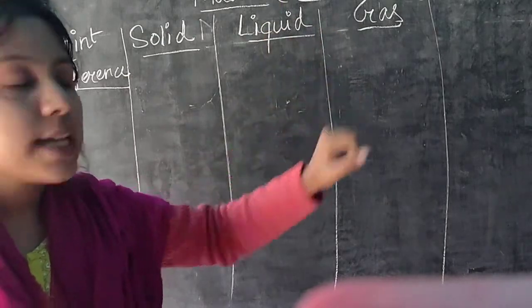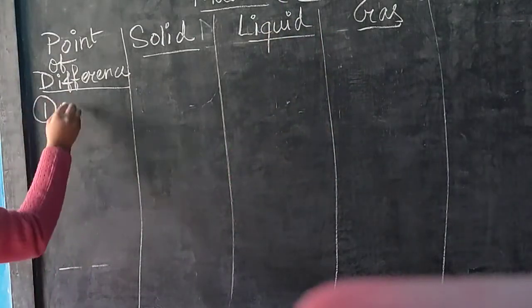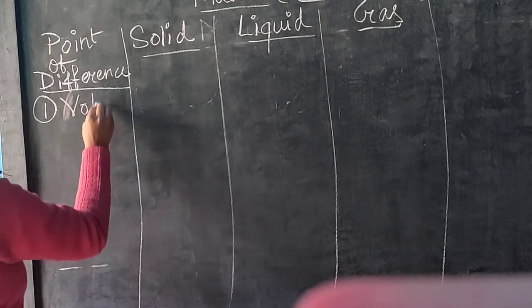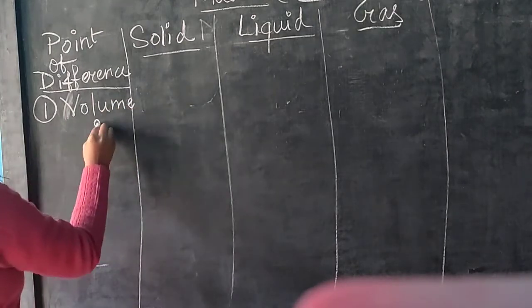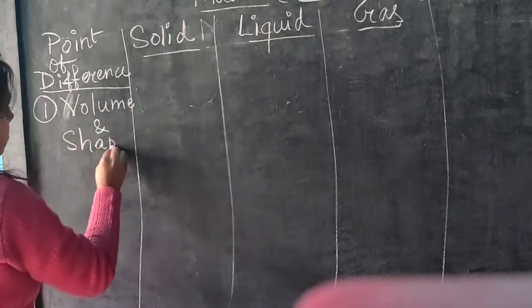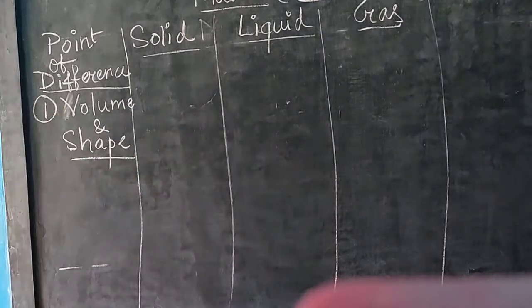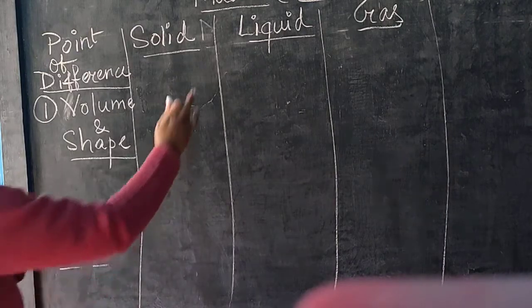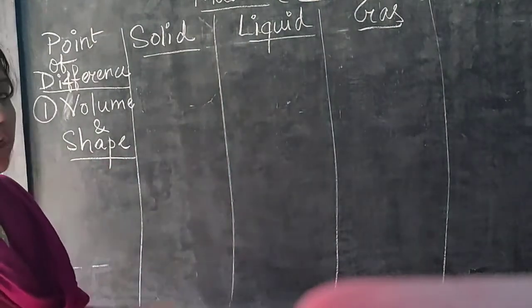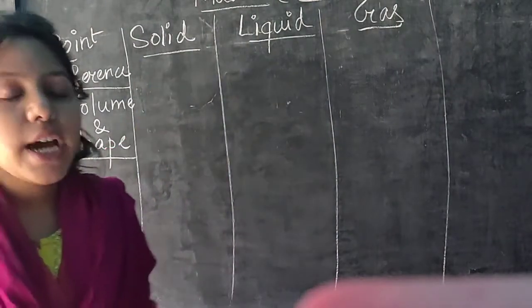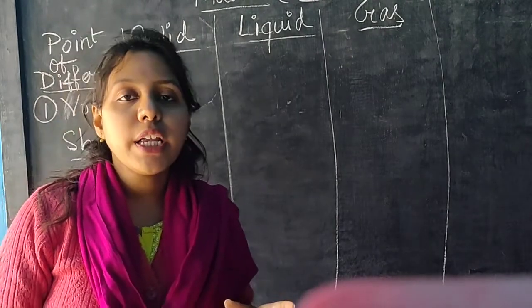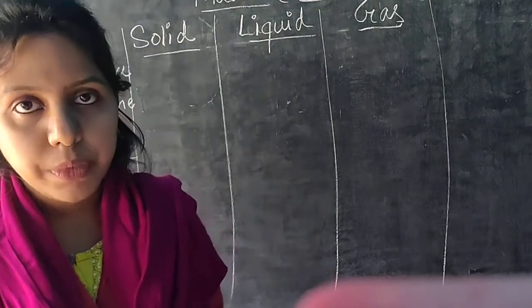So the first property is number 1, volume and shape. The first point of difference is volume and shape. We have already discussed that solids are the type of matter which always has a definite shape and definite volume, right?